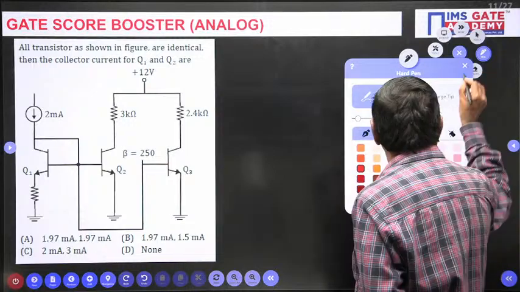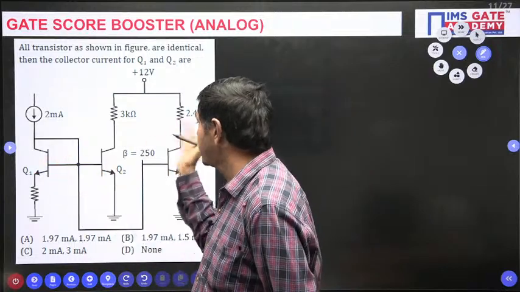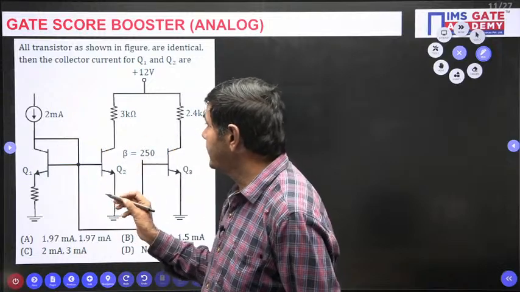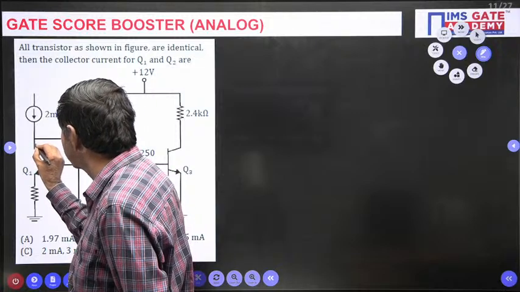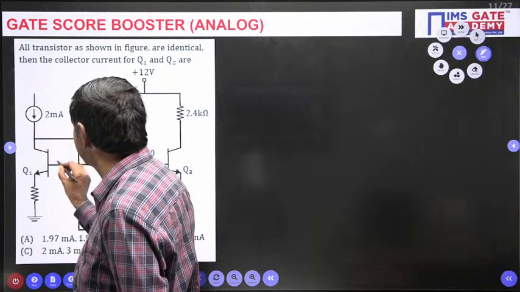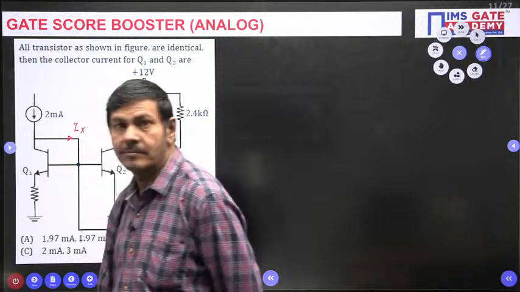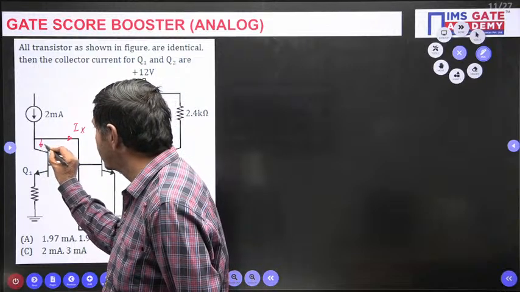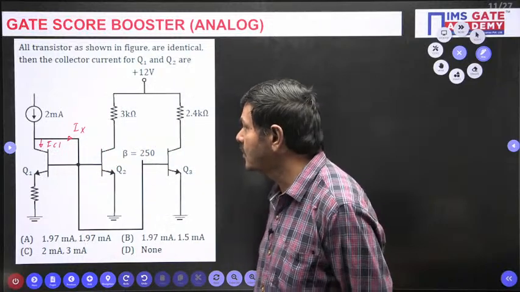But in this question, please watch. This and this is a current mirror. I mean, this is also a current mirror only. This current I wish to take as IC1, the collector current of the first transistor. This is the 2 milliamperes we got, and this current is some other current, IX. I will put that now.